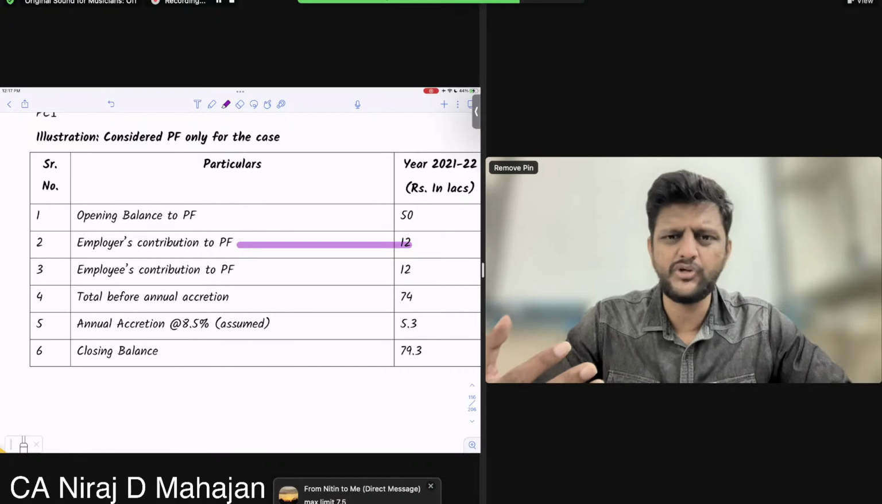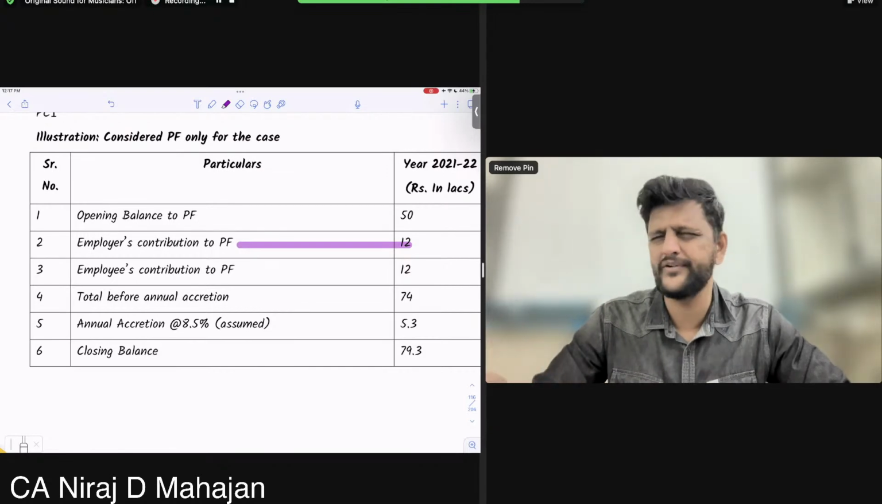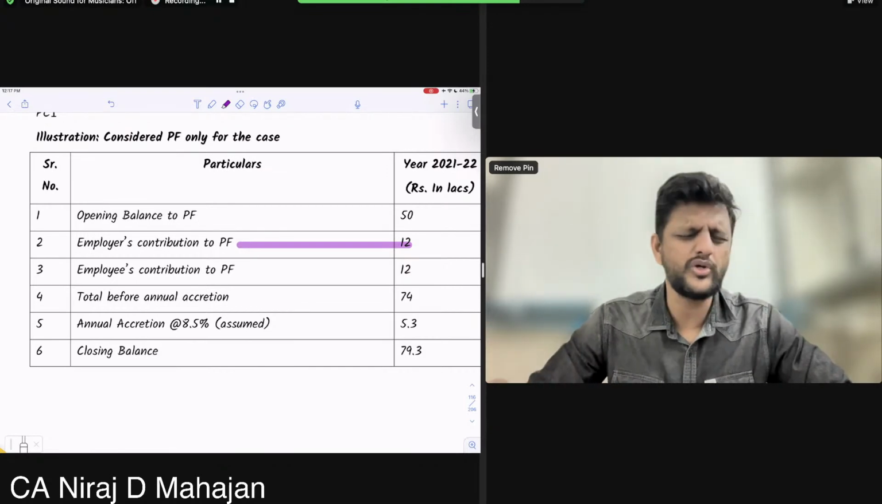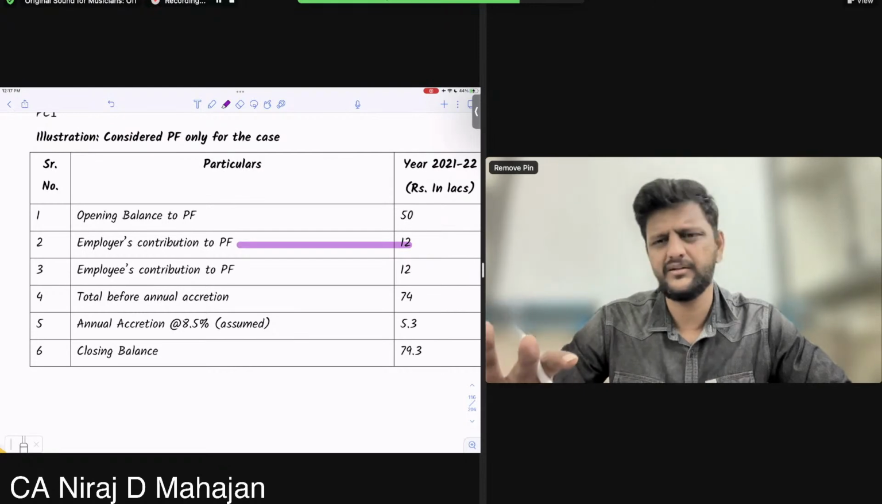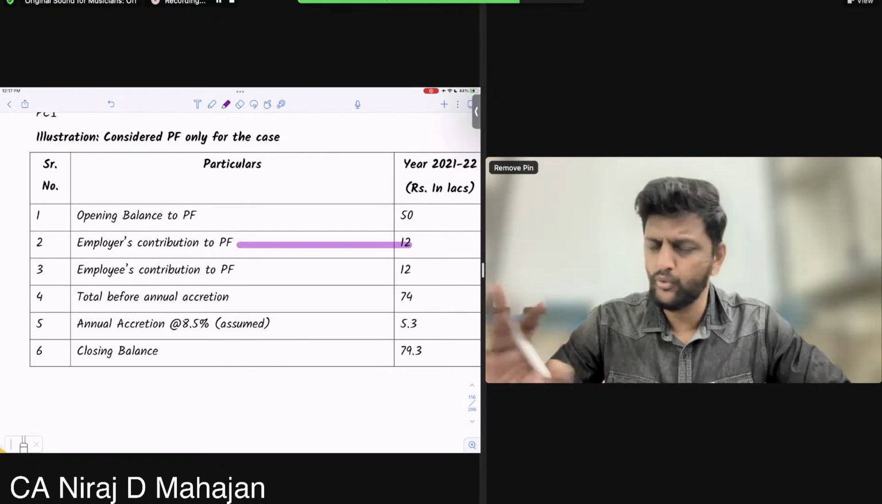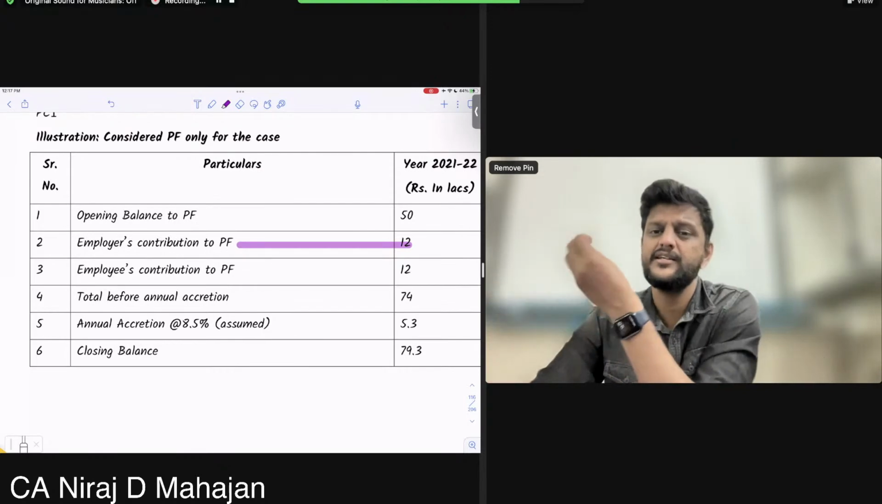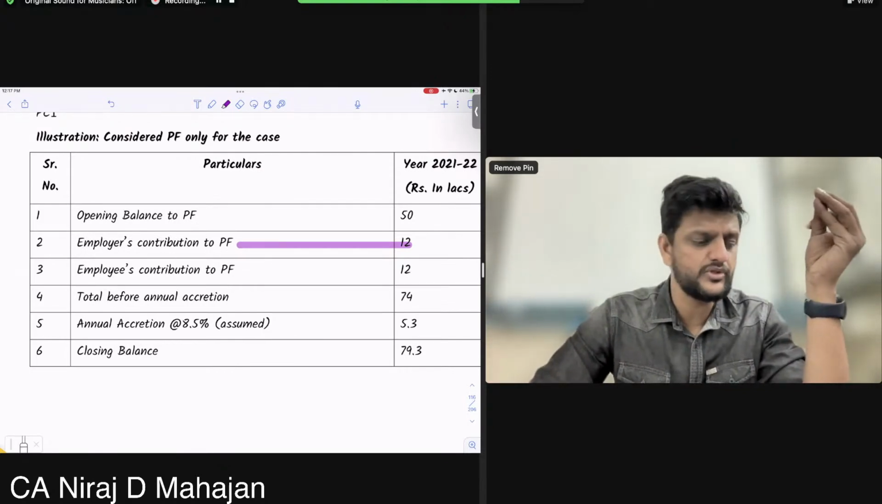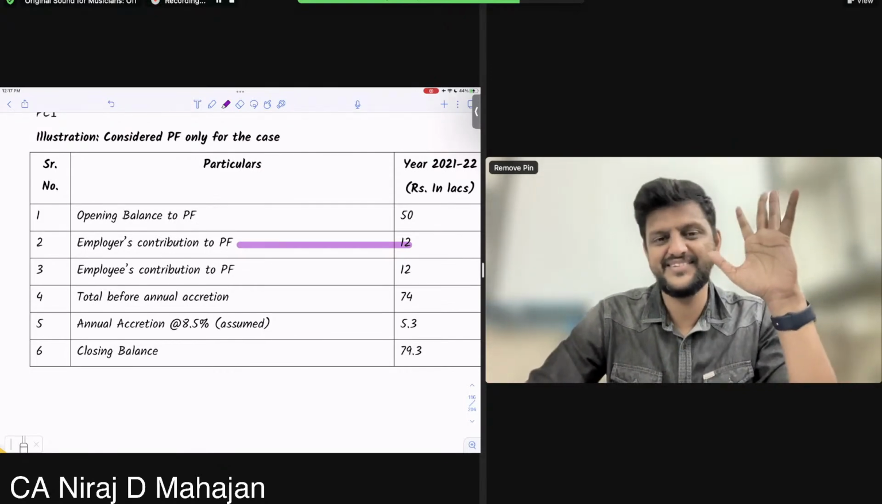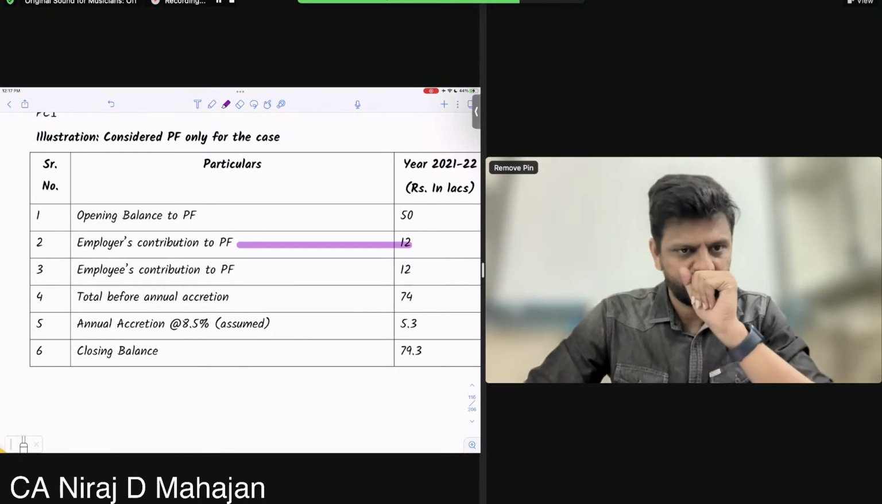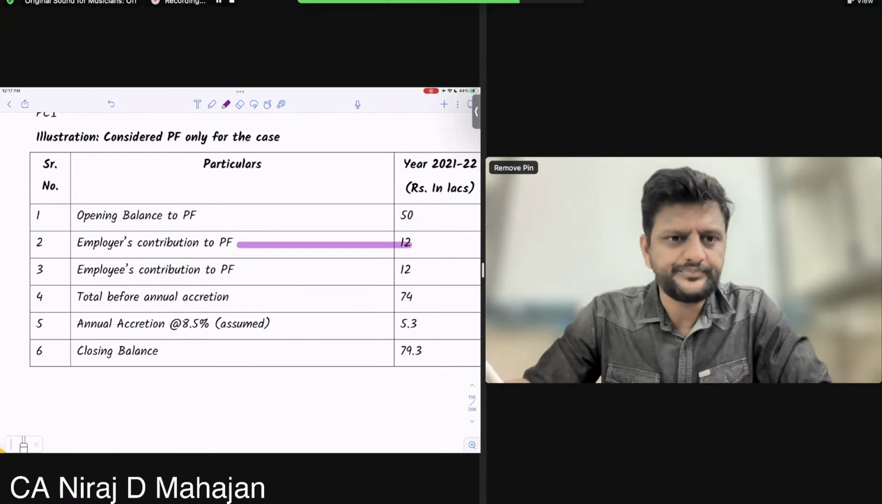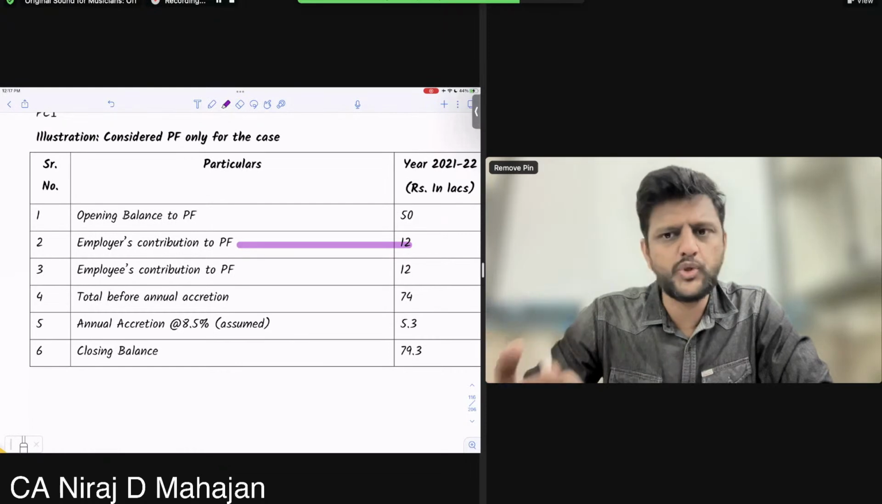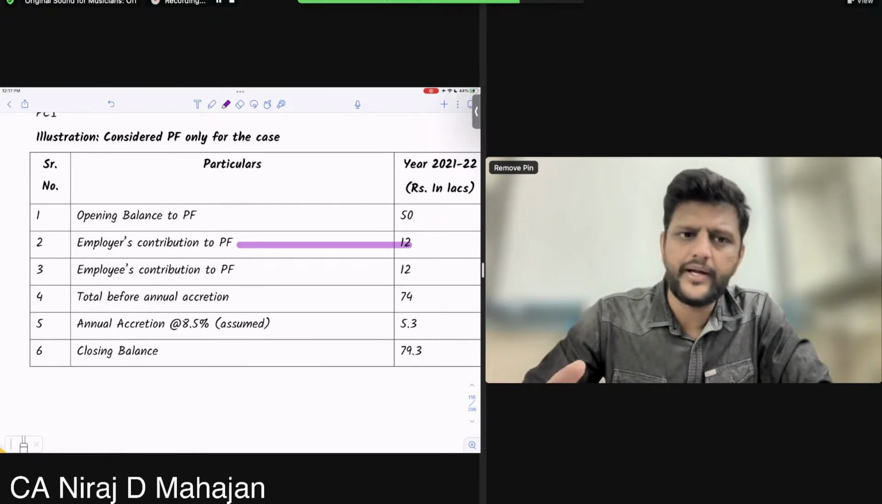And here also I can see the contribution is more than 7.5 lakhs. Therefore, we will also have to calculate 17 to 7A. So both of them are different. Please understand this principle: 17 to 7A, bachcho, is interest. Okay, fine. So 50 was the opening balance, 12 employer contributed and 12 employee contributed.